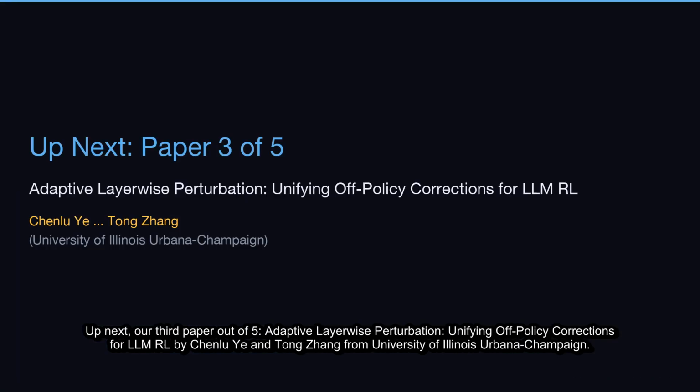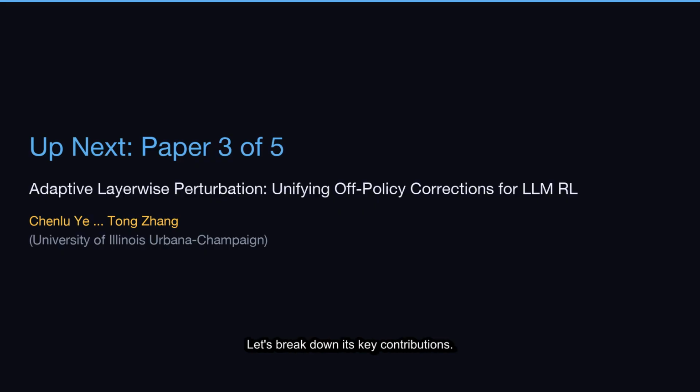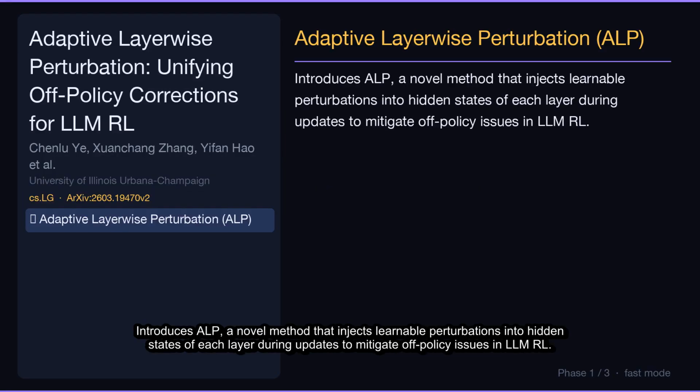Up next, our third paper out of 5, Adaptive Layerwise Perturbation, Unifying Off-Policy Corrections for LLM-RL by Chenlu Yi and Tong Zhang from University of Illinois, Urbana-Champaign. Let's break down its key contributions. Introduces ALP, a novel method that injects learnable perturbations into hidden states of each layer during updates to mitigate off-policy issues in LLM-RL.